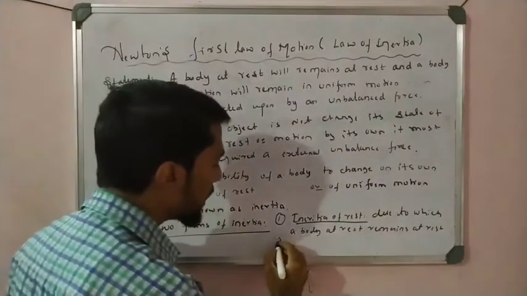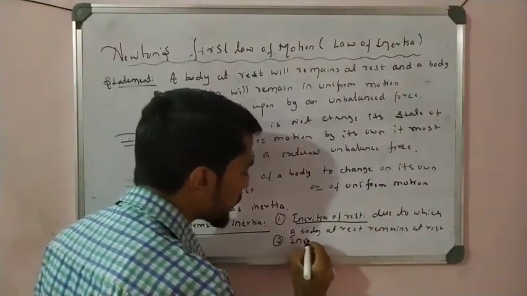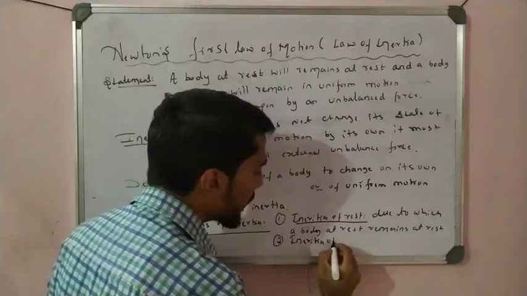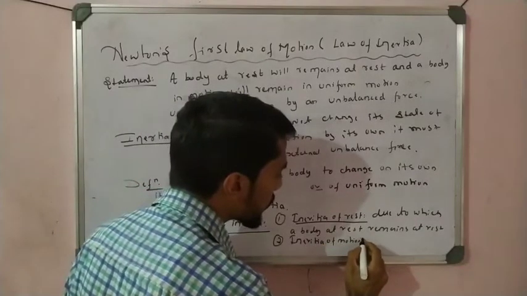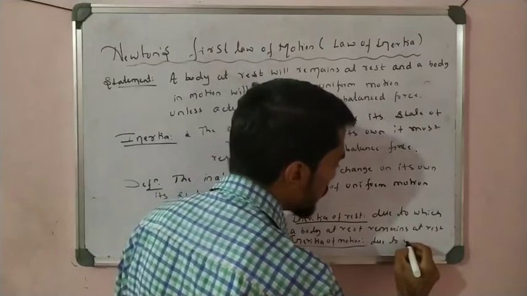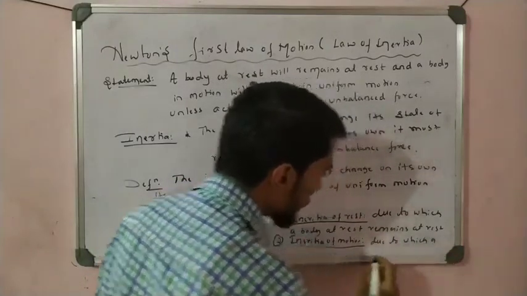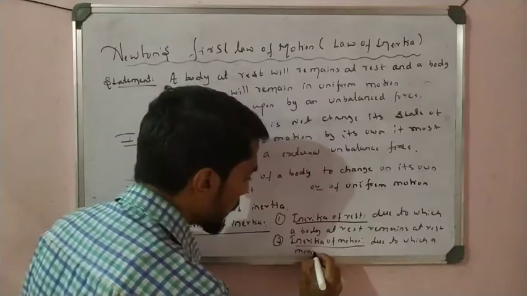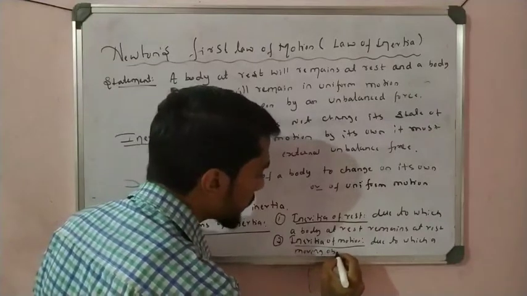And the second one is inertia of motion. What does this mean?